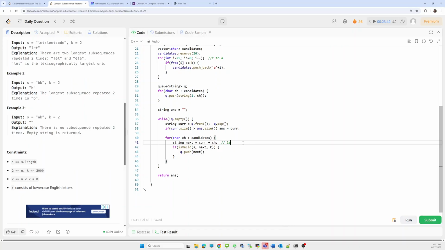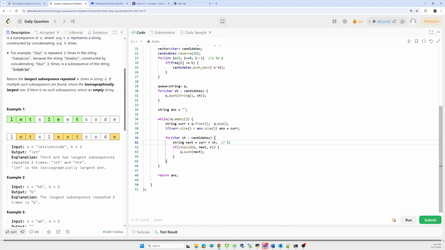As we are taking the characters in lexicographic order, we'll append t first and check if t is coming three times, then we'll append l after that. Let's say the string is l t l e t e t c o d e, and t, e, and l have a frequency of at least k. So we'll start from t, then append l, then append e. First we'll append t, then l. If l does not exist, then we'll check whether e exists or not.